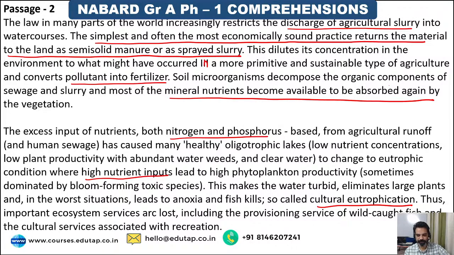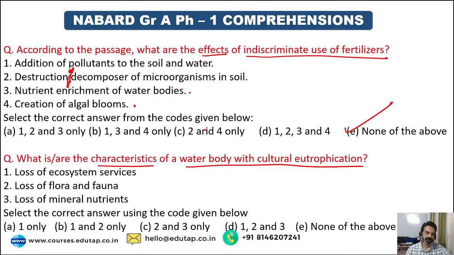This makes the water turbid, eliminates large plants, and in the worst situation leads to anoxia. Anoxia is absence of oxygen, fish kills, and so-called cultural eutrophication. So, what are the characteristics of a water body with cultural eutrophication? Loss of ecosystem services, loss of flora and fauna, loss of mineral nutrients.